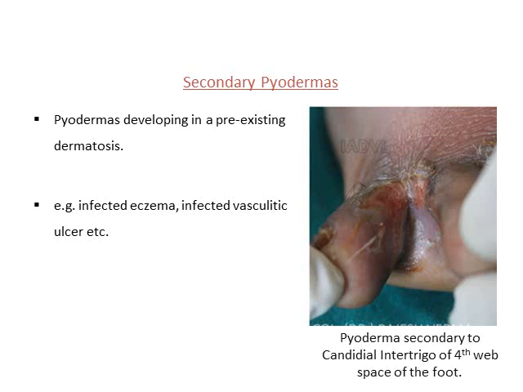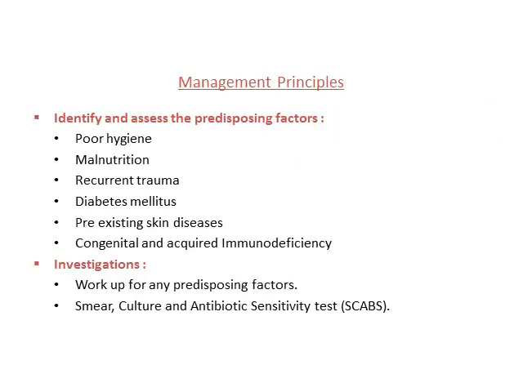Secondary pyodermas are those bacterial infections which happen over pre-existing skin disease such as eczema or any ulcer. So management principles include how you manage this bacterial infection. You have to identify the predisposing factor, why someone is getting this infection, such as poor hygiene, malnutrition, recurrent trauma, diabetes mellitus, pre-existing skin diseases, or immunodeficiencies.